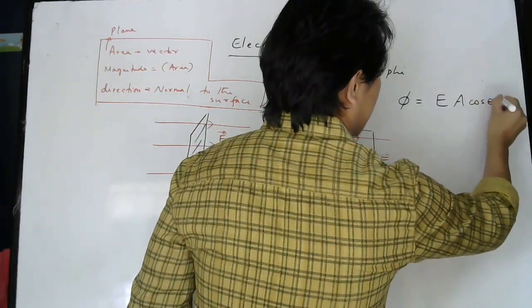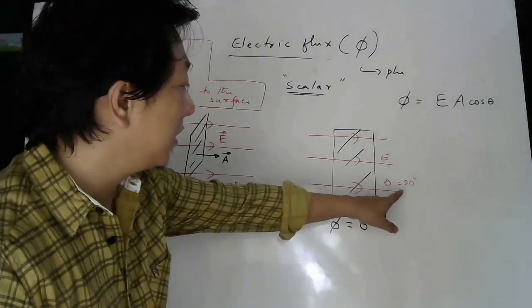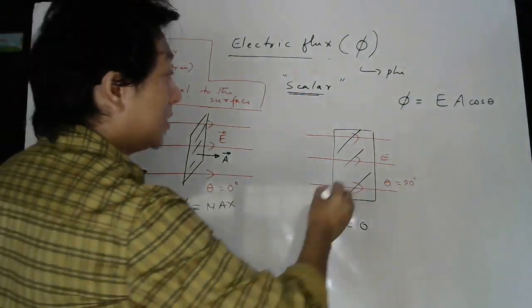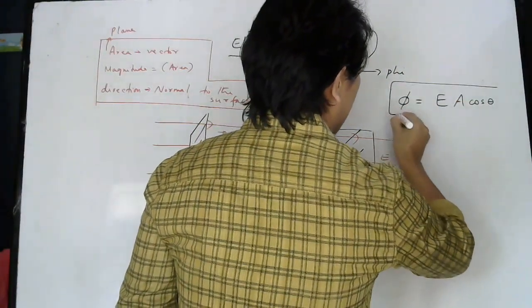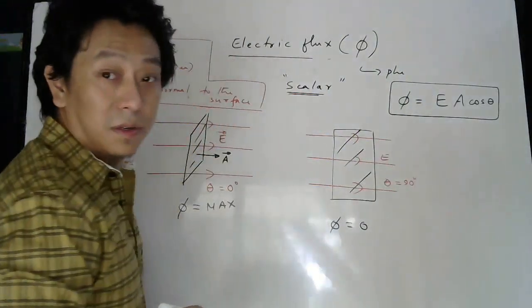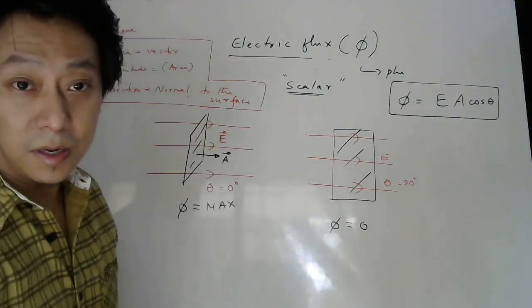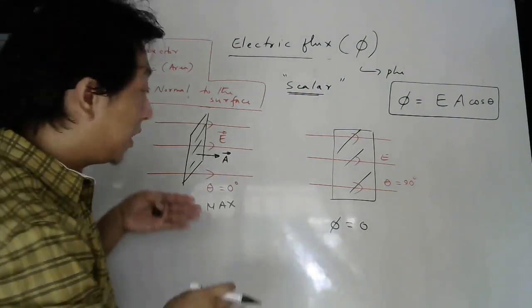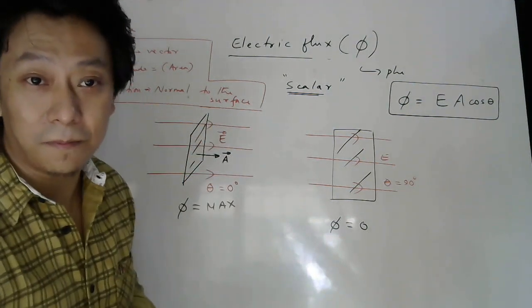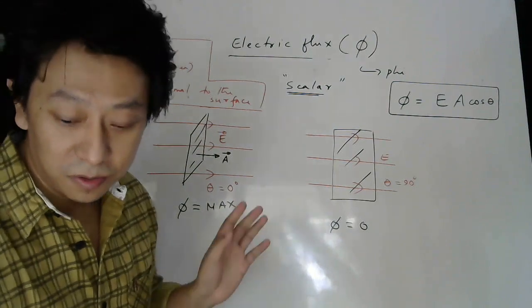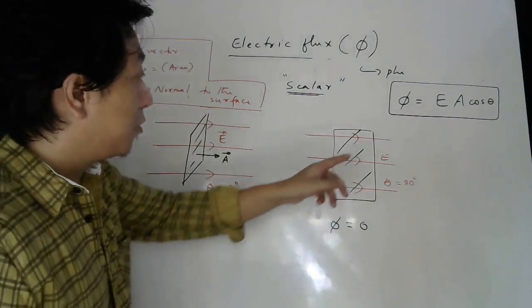Cos, because cos of 90 degree will be 0. So this is the formula for electric flux through a plane surface kept in a uniform electric field. Hope you all understood this. So you have to put cos theta.